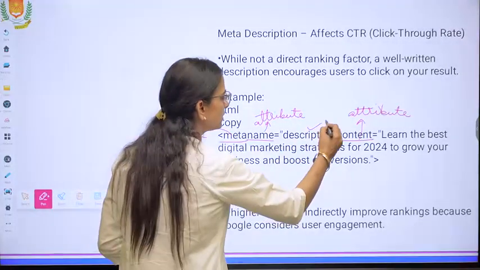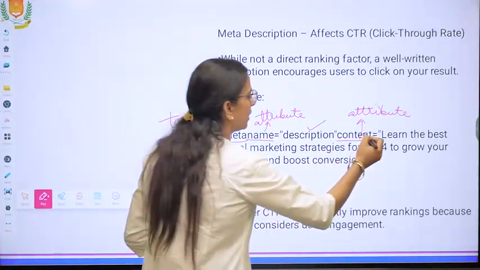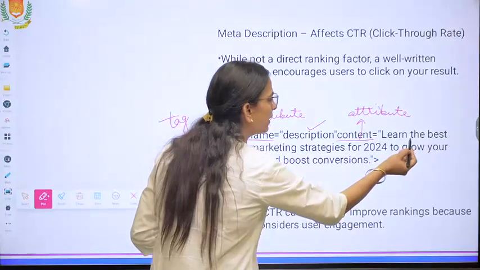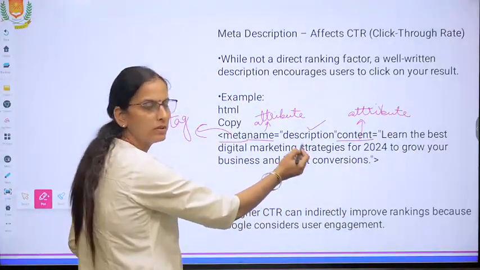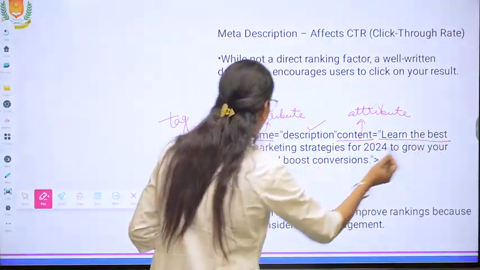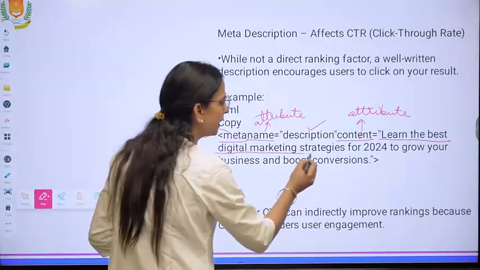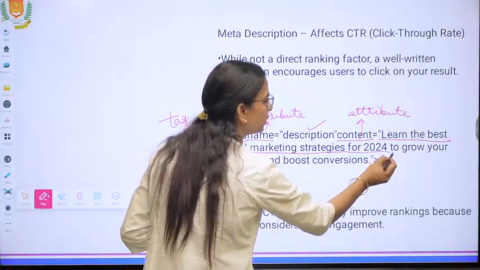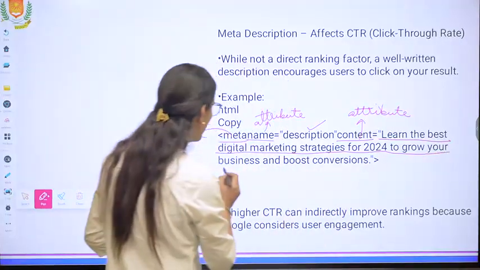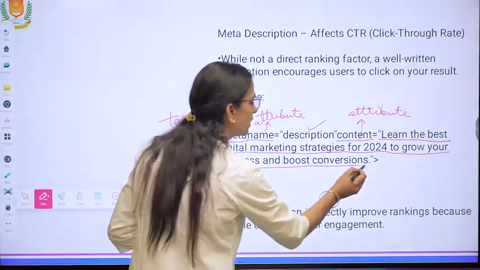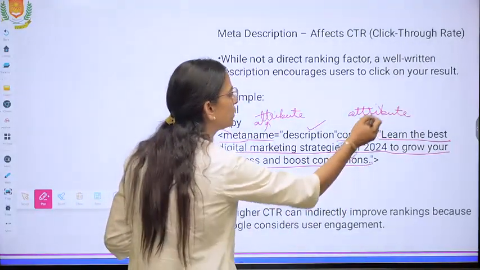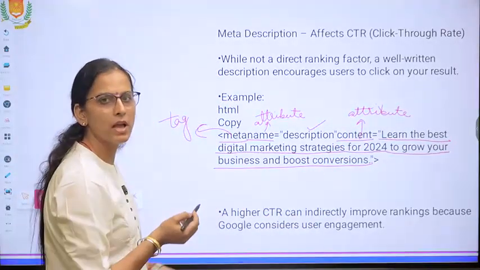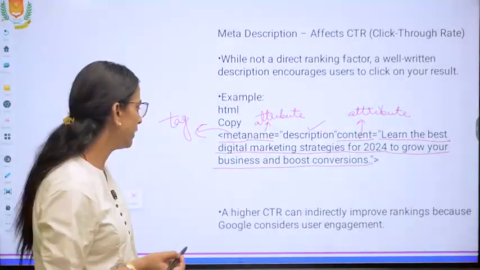Now this is the description and this content is the description about this. Learn the best digital marketing strategies for 2024 to grow your business and boost conversions. Now from these words only people search and you get your web page displayed on the screen.